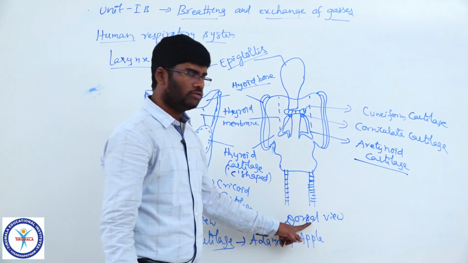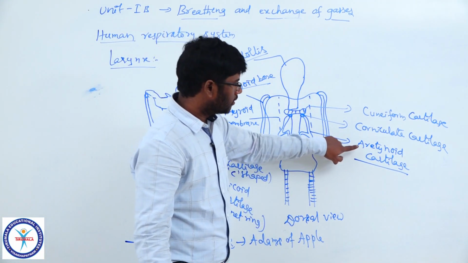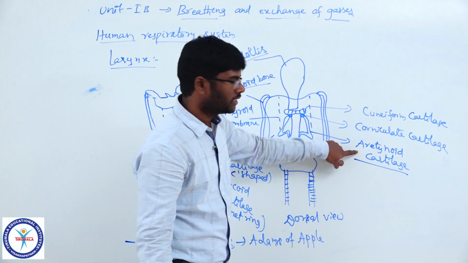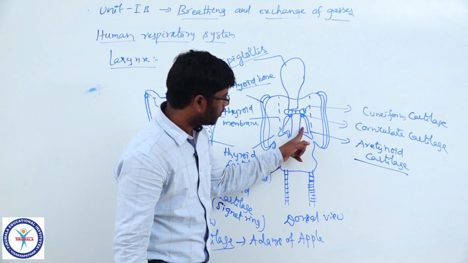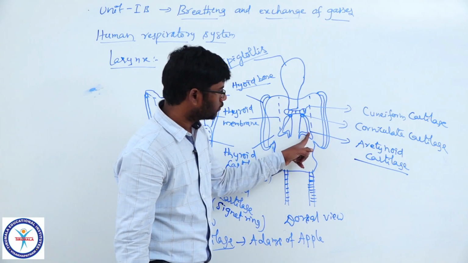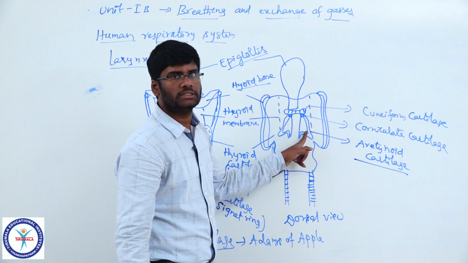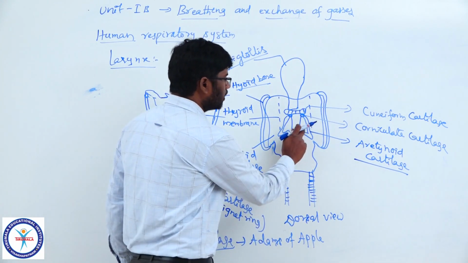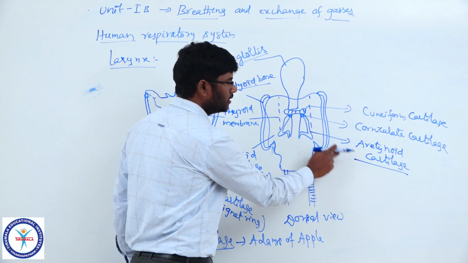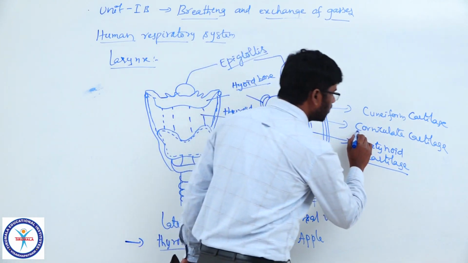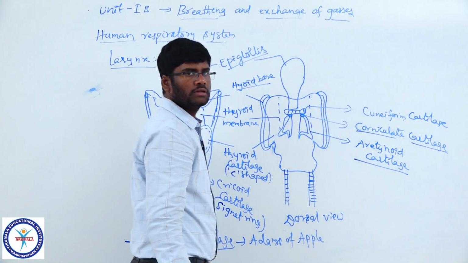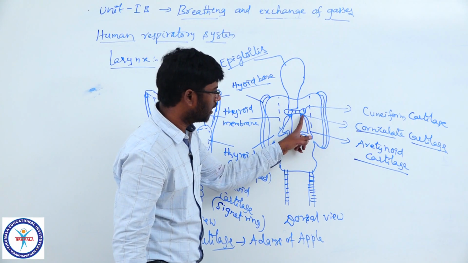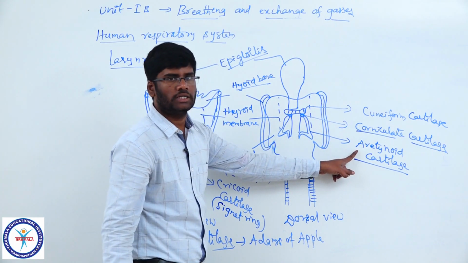Come to the dorsal view of the larynx. This is the arytenoid cartilage. There are two arytenoid cartilages, roughly pyramidal shaped, which form the posterior wall of the larynx. Anterior to the arytenoid cartilage, there is the corniculate cartilage. Corniculate cartilages are two conical nodules lying at the anterior part of the arytenoid cartilage.